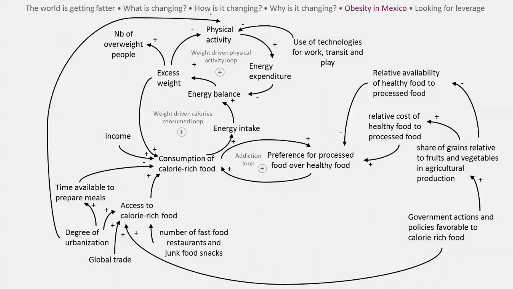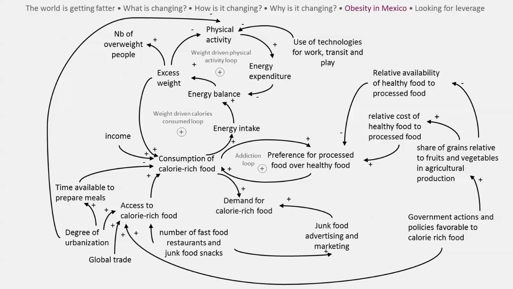Junk food advertising and marketing by the food industry drives consumer demand for an increased variety and availability of calorie-rich food. We can add a new variable called demand for calorie-rich food and show it as a consequence of consumption and advertising. Based on our lecture of the article and its sources, the diagram appears complete.